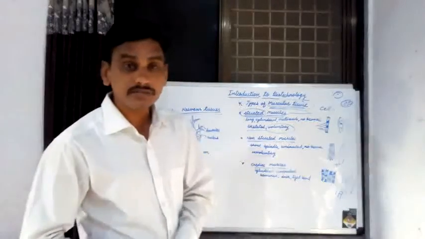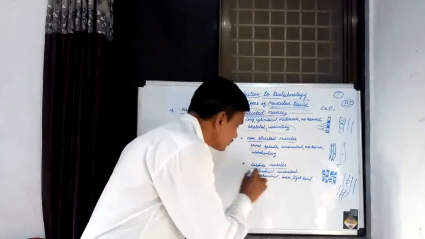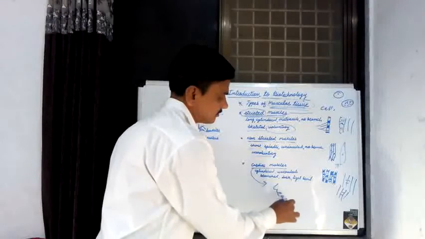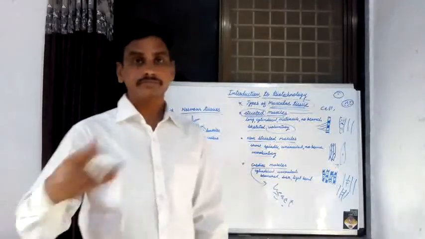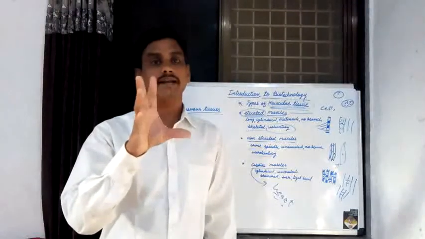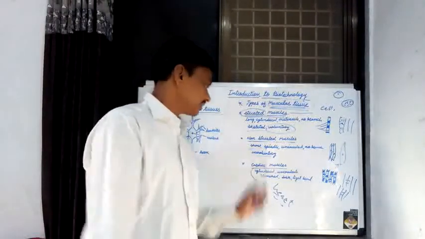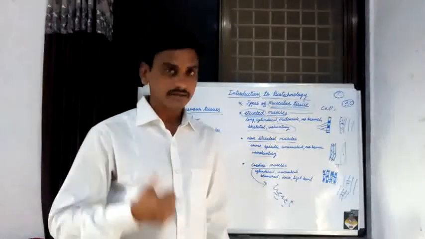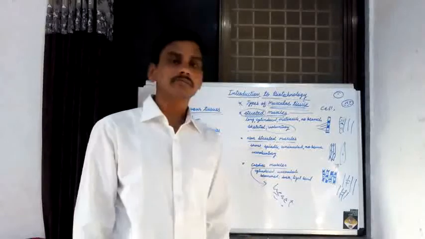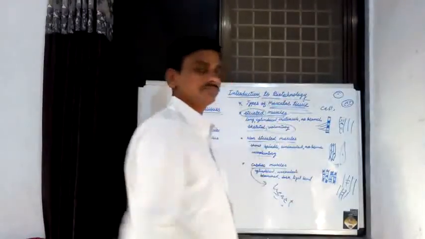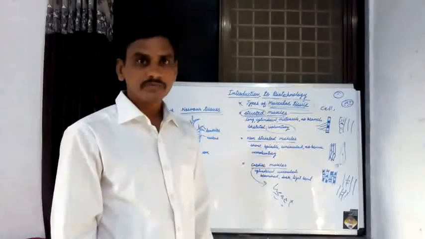Where are these cardiac muscles present? Cardiac muscles are present in the heart, and that's why contraction and relaxation of the heart is carried out by cardiac muscle. These are known as the different types of muscular tissue.